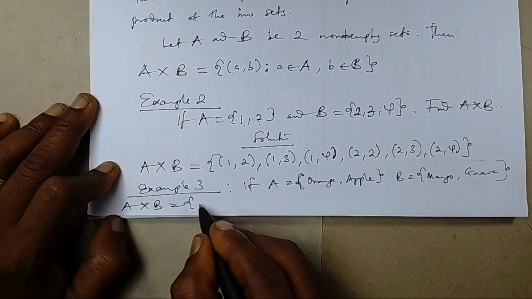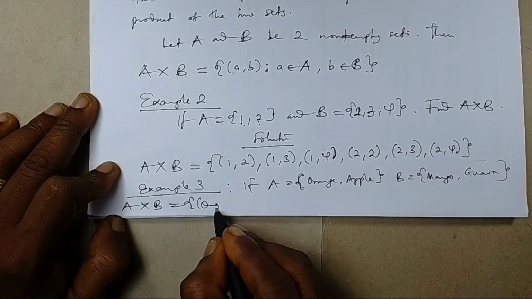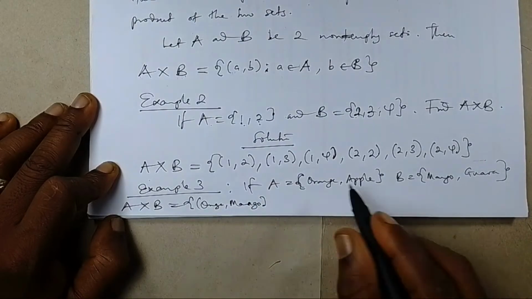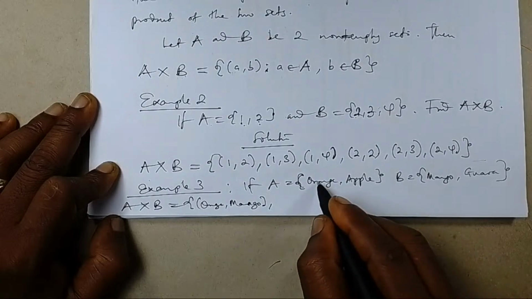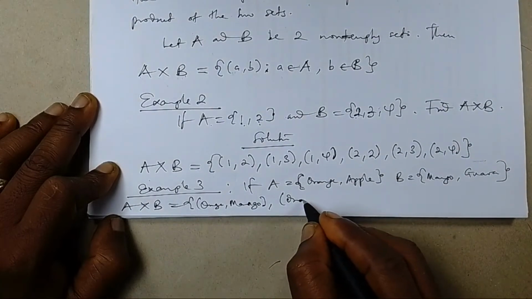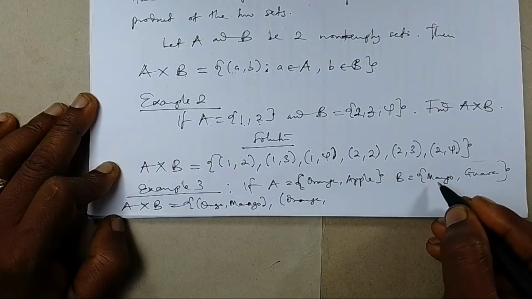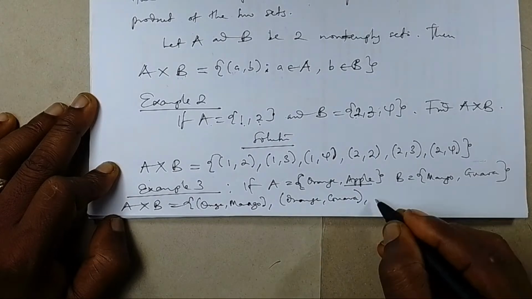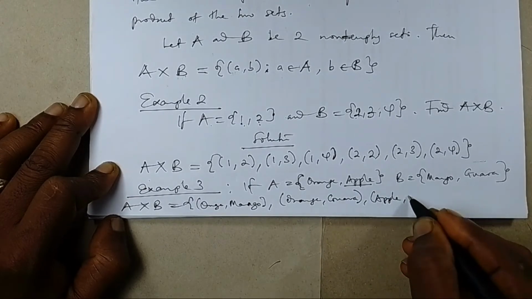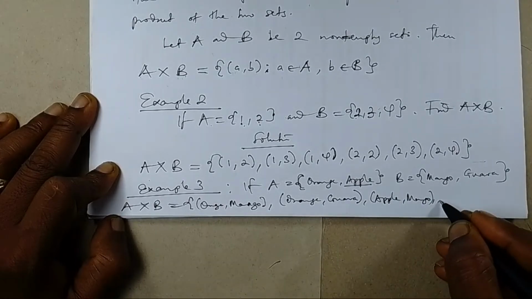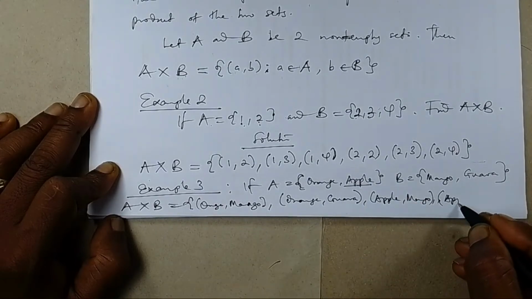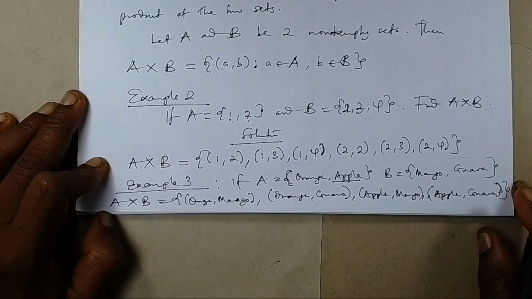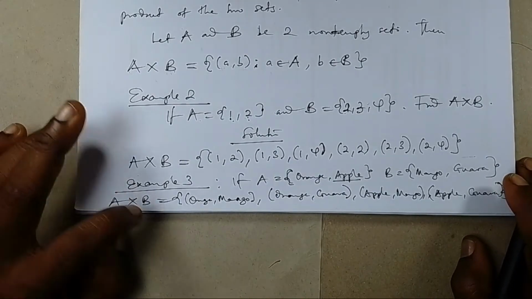What would you do? A times B would be the set that contains orange first before mango. So take orange from the first set and pair it with mango. Second, take orange again and pair it with guava. Then next, take apple and pair it with mango. So I'm going to be having apple, mango, and finally take apple and pair it with guava. So this set you have just formed is called the Cartesian product of A and B.